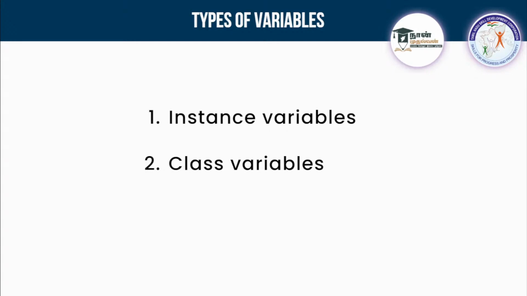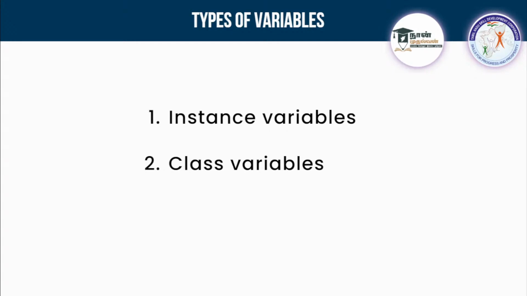What are the types of variables available inside a class? There are two types: one is an instance variable, and another is a class variable. Please tell me, guys, do you remember what an instance is? Instance is nothing but that object.